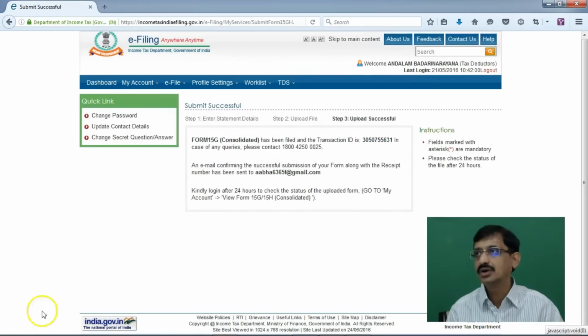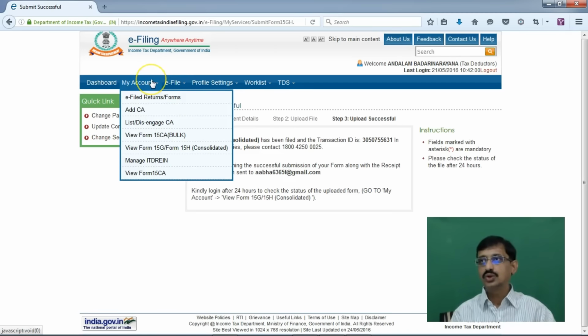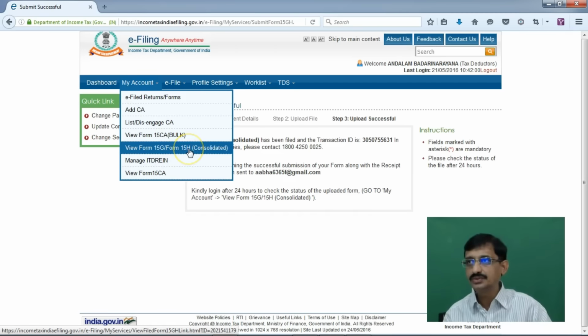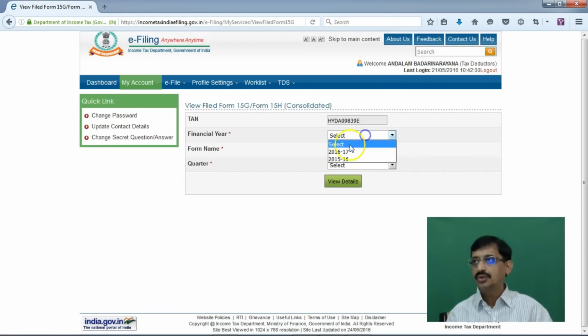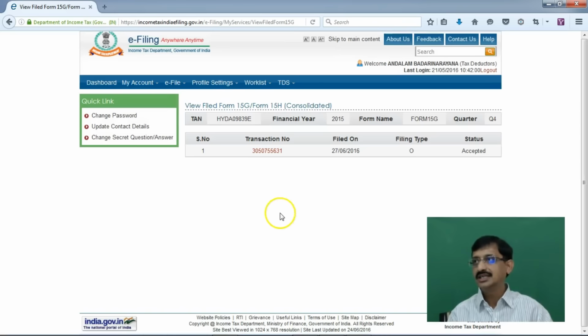Friends, the file is being uploaded. Now we have to check the status of this uploaded file. For that purpose, go to my account and select the menu option View Form 15G or 15H Consolidated. Now you give the details of the form that you have furnished. It's 15-16, 15G and Q4, and you click on View Details, wherein you get the details. Now a transaction ID has been allotted and the status displays as accepted.